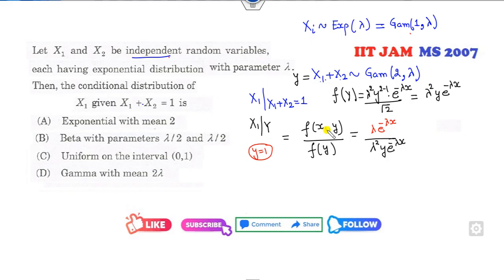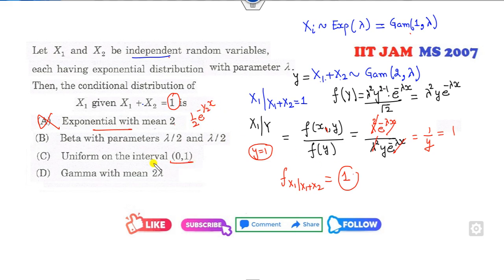Fine, because they are independent, I can write this as a product. The product of this is lambda squared. Although this is a constant value, there is no need for it, so this answer is 1 over y, and the value of y is 1. So the PDF of x1 conditioned on x1 plus x2 is 1. Which distribution does it follow? Is it exponential distribution? No, because if it were exponential, its value would be here, but it is a 1. So 1 means it's a uniform distribution. So the right answer is C.